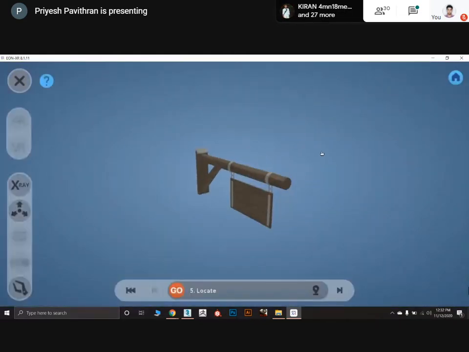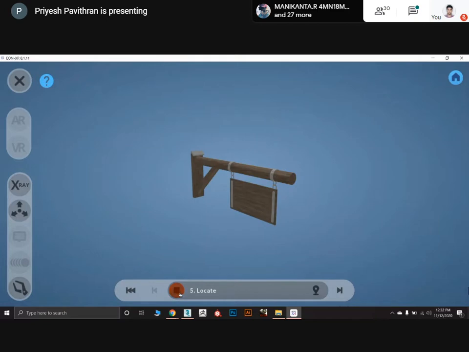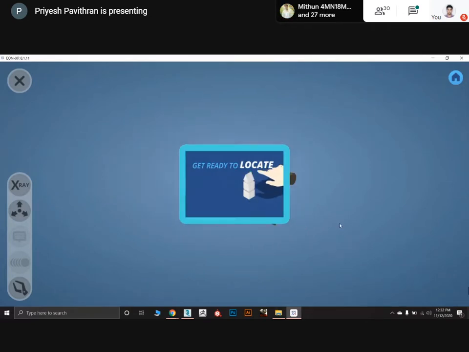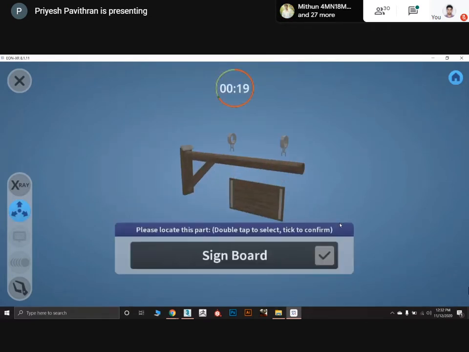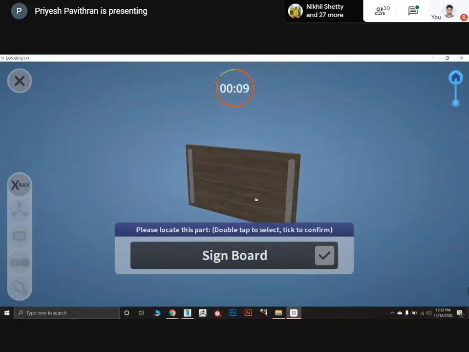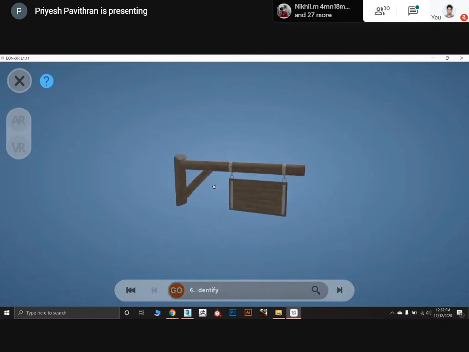Okay, time's up. We did the build activity. Now locate. Press go. Get ready to locate. This is also a mini game. Now please locate this part, signboard. So you all know which one is signboard. The clock is ticking. I have double clicked the signboard and pressed click. Now we have selected our signboard. That was also a mini game.